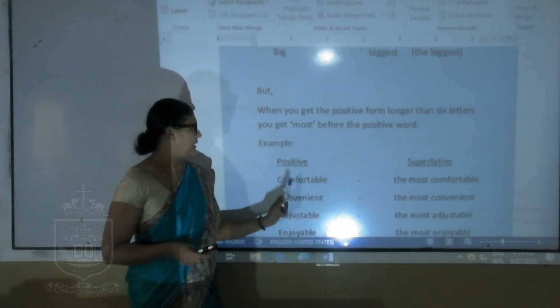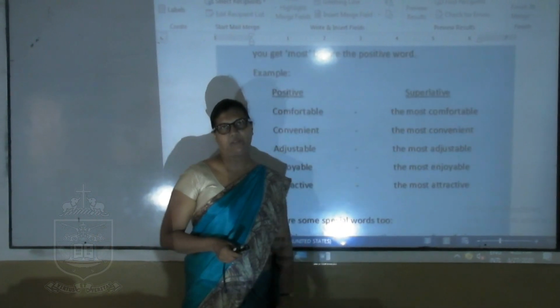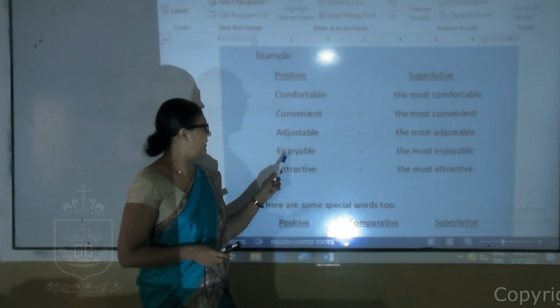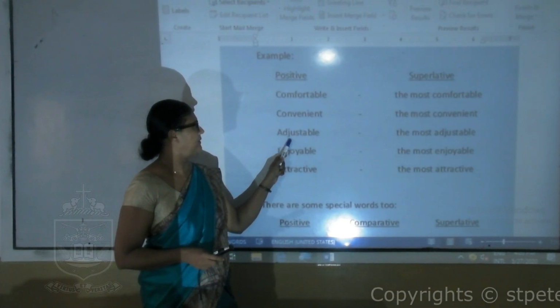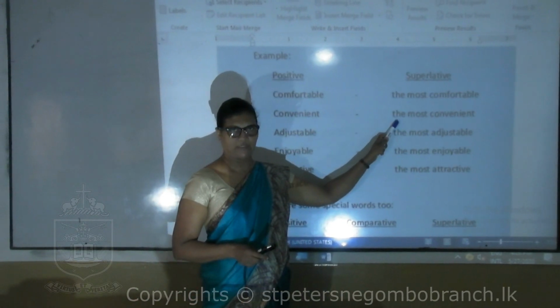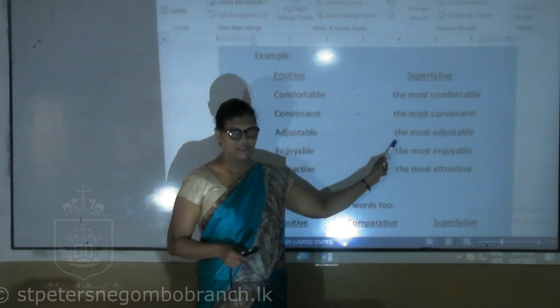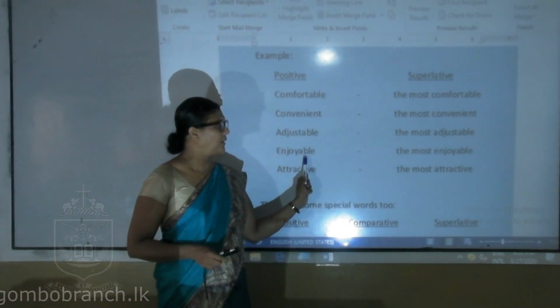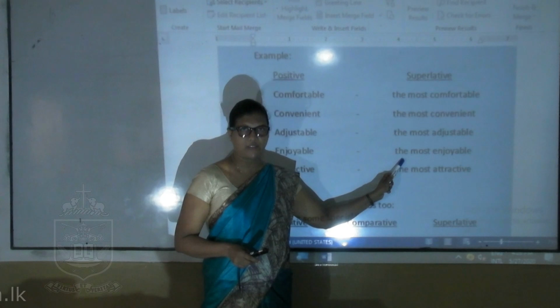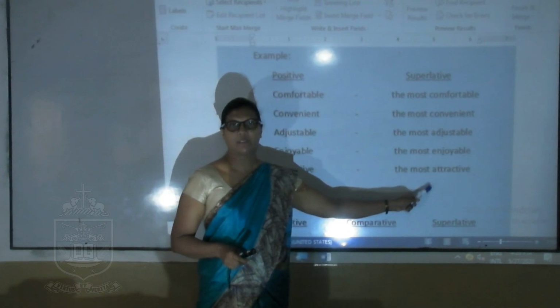Like this: comfortable, the most comfortable. Convenient, the most convenient. Adjustable, the most adjustable. Enjoyable, the most enjoyable. Attractive, the most attractive.